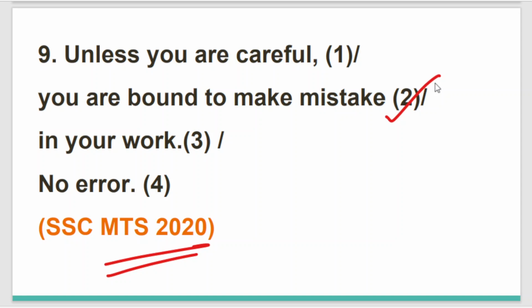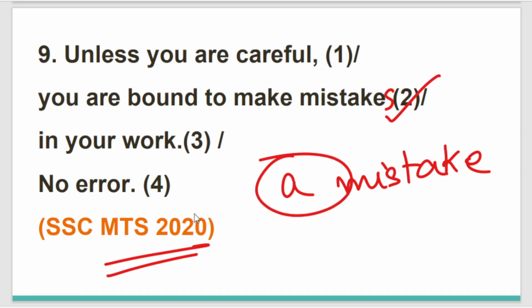So whenever we make mistakes, either we have to add s, or if we write mistake, we have to write a mistake and make it just a general one. So either the sentence can be represented, unless you are careful, you are bound to make mistakes in your work.